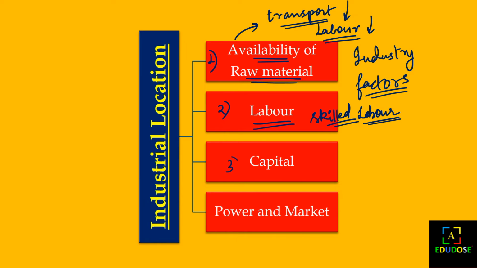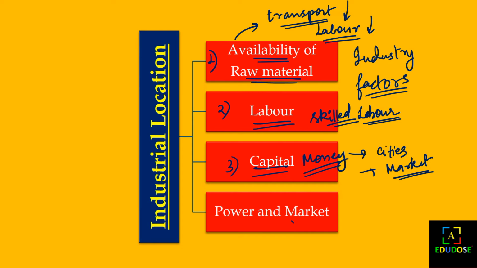And the third and most important thing is what? Capital, that is, money. So capital is what? When we have an industrial location with cities near the industries or markets near the industry, the capital or money that we are using can easily make a profit, because when cities or markets are not far from the industry location, the transport will be less, the labor to export or import the materials that we need will be less, so the capital that we use will also be less.